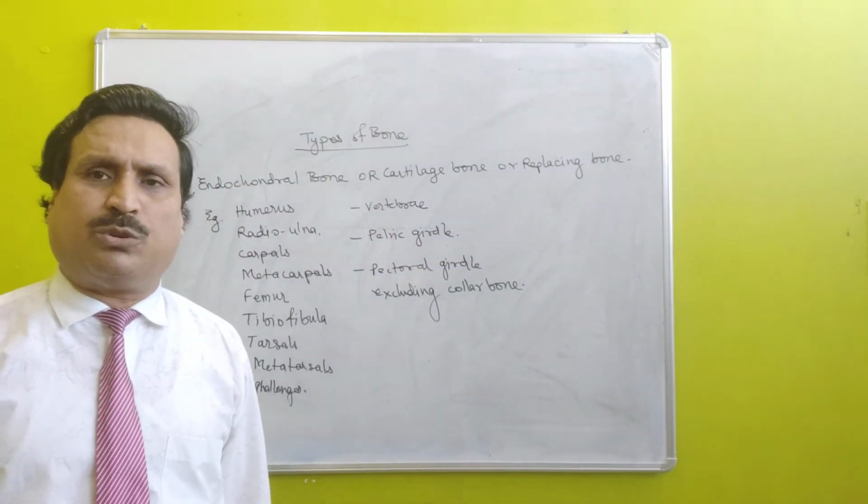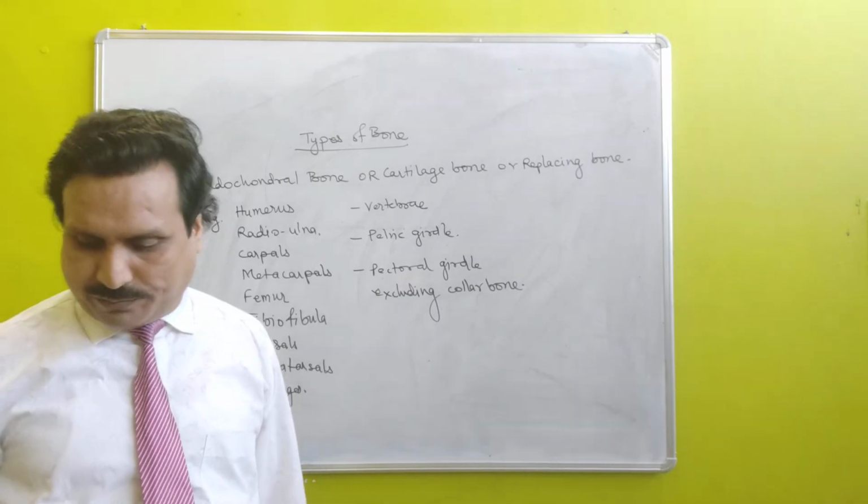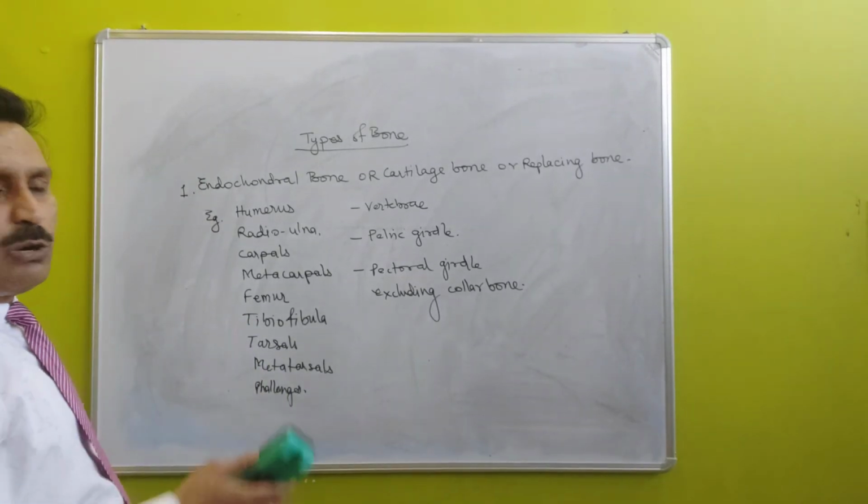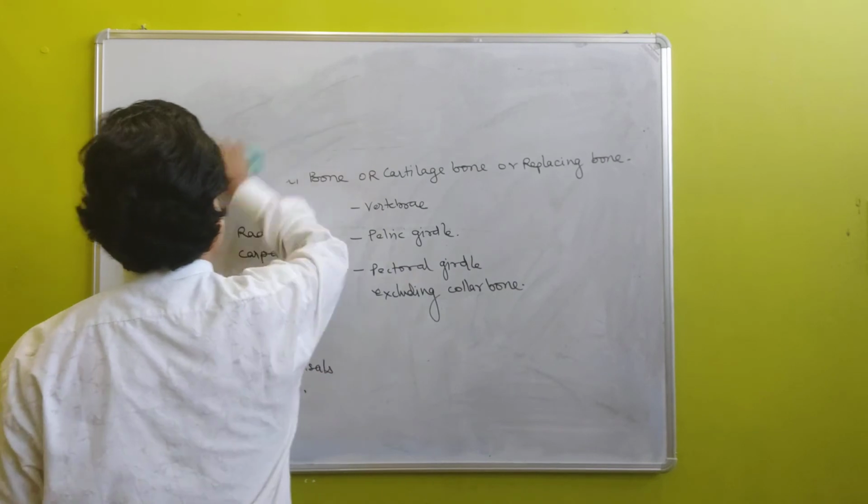Now let us talk about second type of bone.